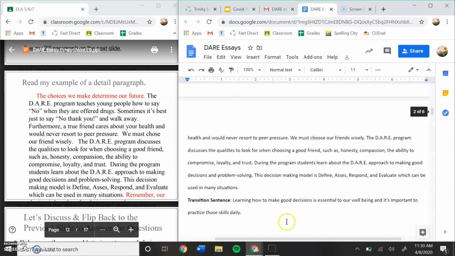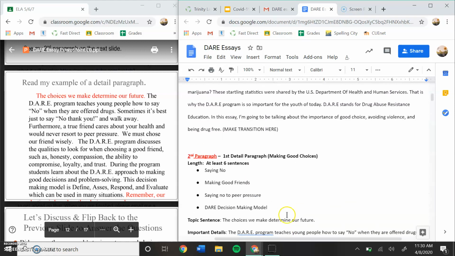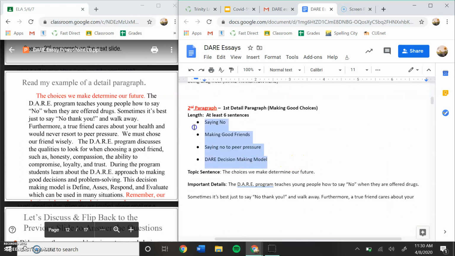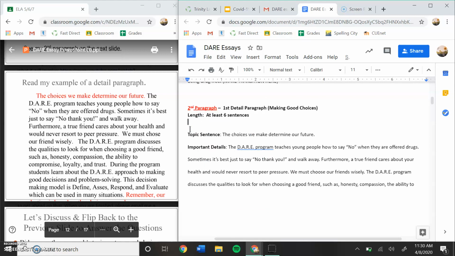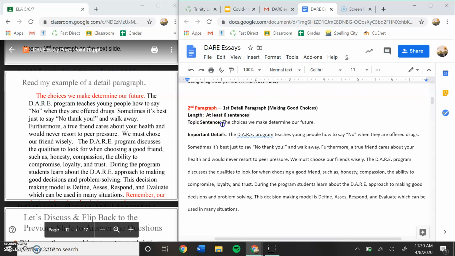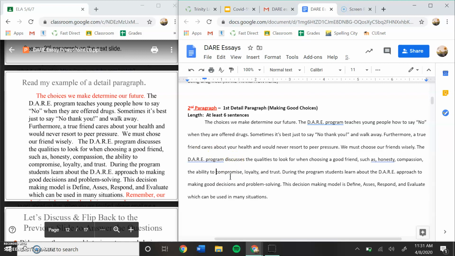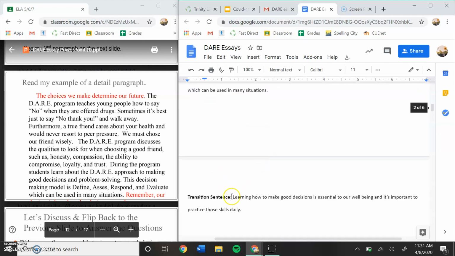I'm going to go ahead and combine this into an actual paragraph format. So what I'm going to do is delete these because I'm done with those. I don't need them anymore. I'm going to delete the topic sentence, and I'm going to indent it using my tab key. And then I'm going to delete this and move it all together so that it makes one paragraph.